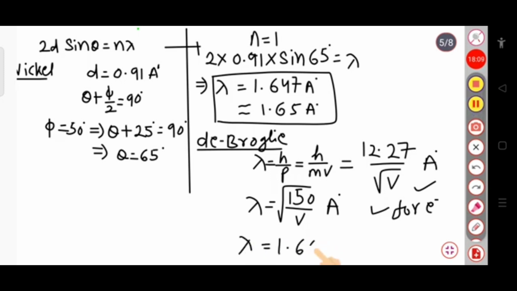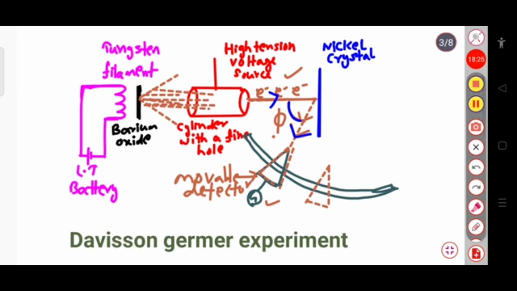Now from here, the value of lambda, that is the de Broglie wavelength, is 1.667 angstrom. You can see that if you compare these two values, lambda equal to 1.667 angstrom and lambda equal to 1.65 angstrom, these are nearly equal. These two results are nearly equal.